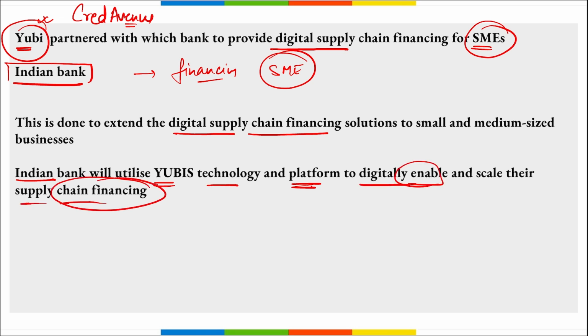That means, see, it is a bank, so where will the financing be coming from for these small businesses? It will be coming from Indian Bank, correct? And we know UB, that was earlier Cred Avenue, and they will be providing the infrastructure, the software and everything for the same. Then remember, UB is an online debt marketplace that connects borrowers and lenders for various credit products, and the partnership is expected to disburse 1500 crore rupees in the first year, right? So it is UB and Indian Bank.